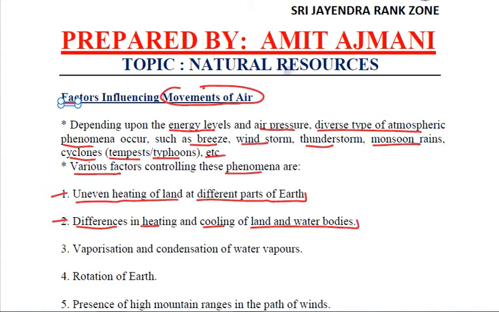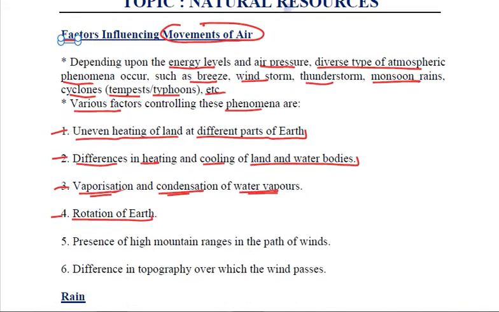The third reason is the process of vaporization and the condensation of water vapors. Also, the rotation of earth influences the movement of winds. If there are high mountain ranges present in the path of the wind, that also decides the movements of air, and so does the difference in topography over which the wind passes. So all these are the various factors which influence the movements of air.